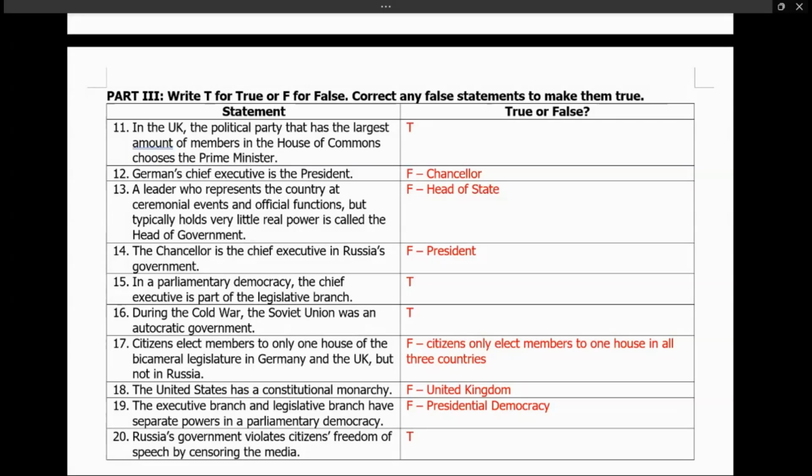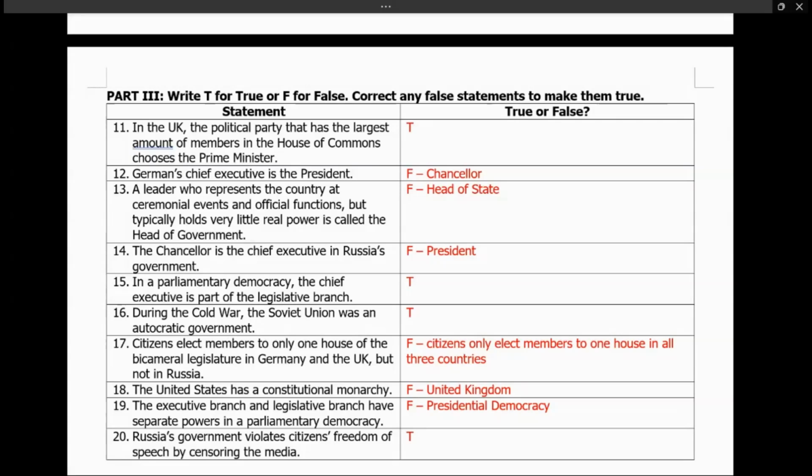Number 17, citizens elect members to only one house of the bicameral legislature in Germany and the United Kingdom, but not in Russia. False. Guys, we talked about this. All three countries are bicameral, so that is false. Citizens only elect members to one house in all three countries.